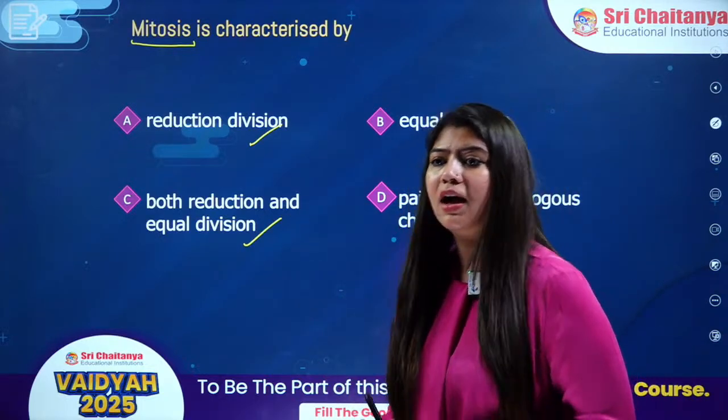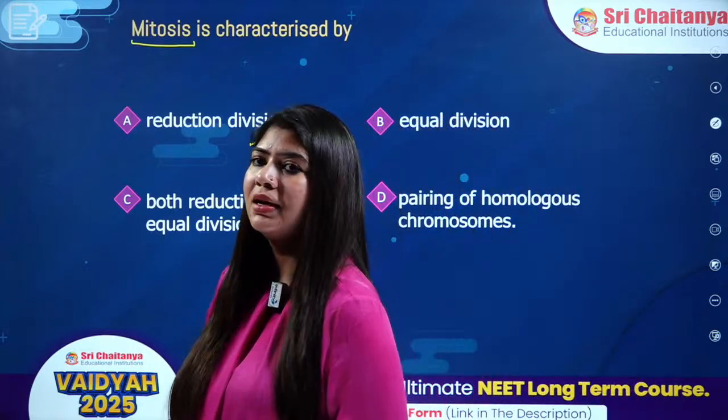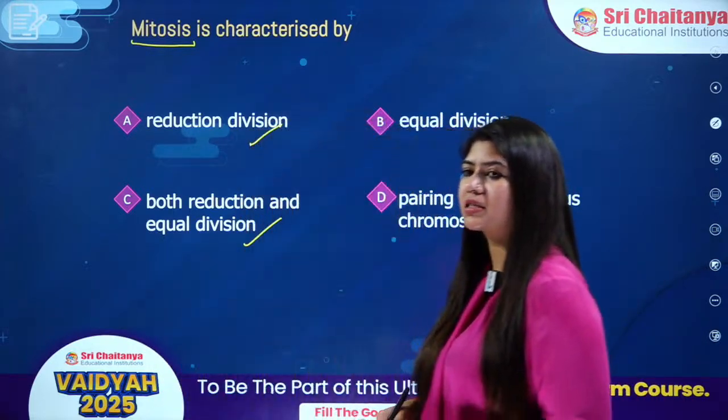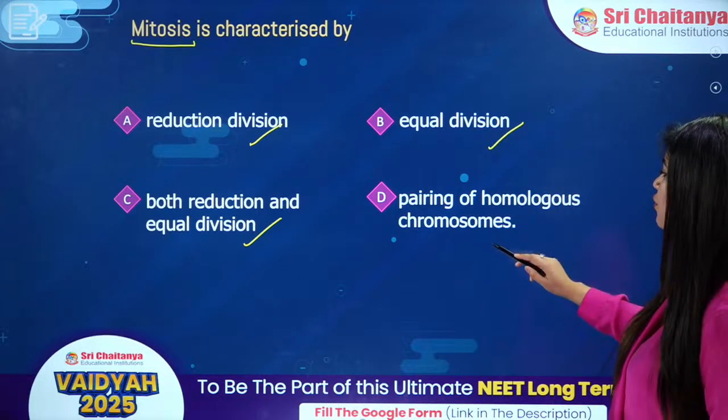Rajeshwari, good evening. Abhisha, great answer. SD, hello. Monica, great answer. Rupa, correct answer. Rest of the kids, come on, make it fast. Is it equal division? Is it pairing of homologous chromosomes?